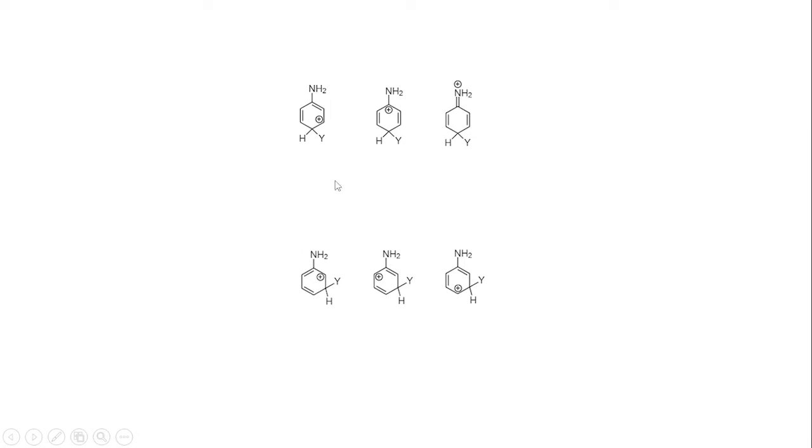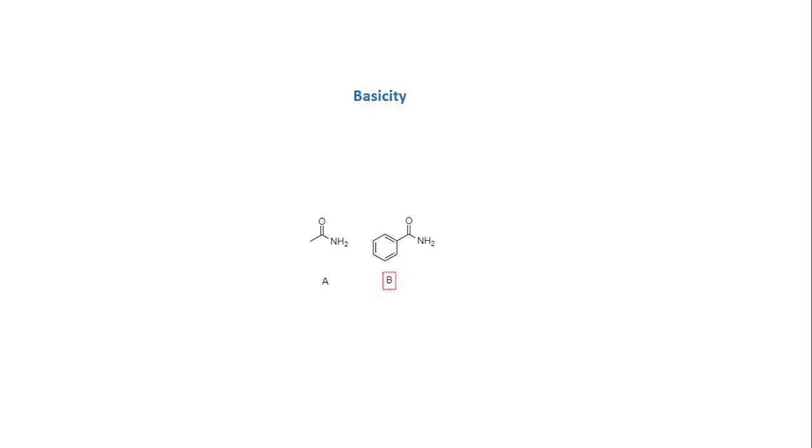Thus, we say that this NH2 substitution in the benzene ring will direct the incoming group, in aromatic electrophilic substitution, to the ortho and para positions rather than the meta position. Okay, that's it. So overall, these two questions I have discussed from the carbocation stability, and then we come to the next one, what you see.